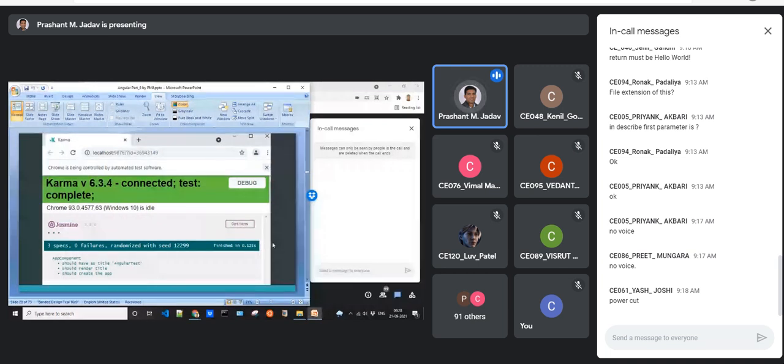And already some scaffolded code will have some testing code for the component. So whenever you are creating the component using Angular CLI, by default it creates the spec file for the Jasmine framework to test using Jasmine. So if you are writing the app component.ts file, it will also generate the app component.spec.ts file.